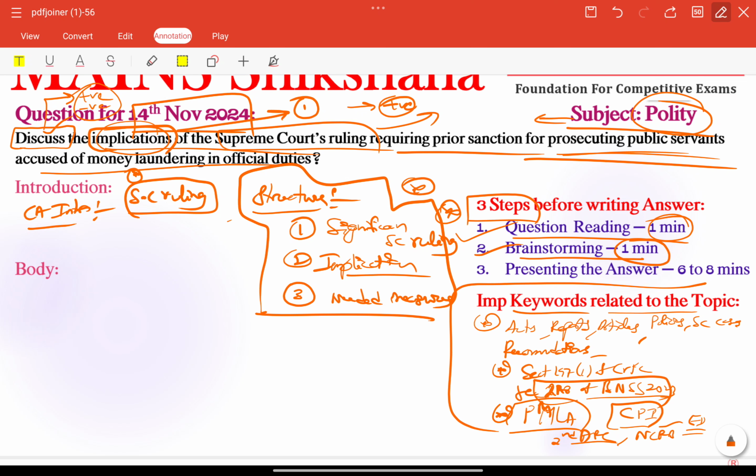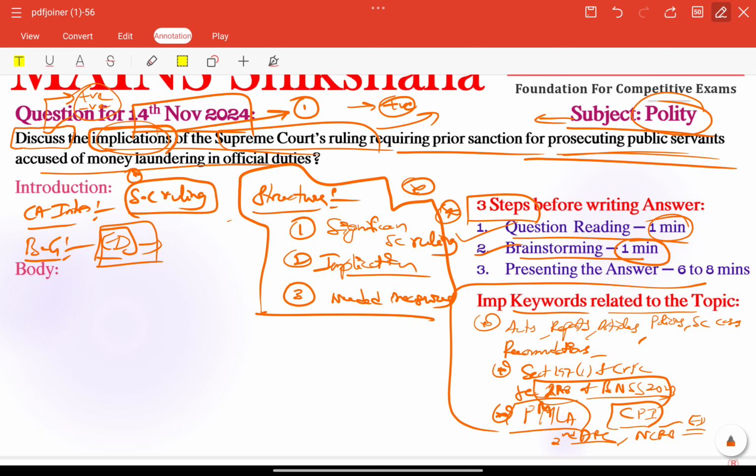Other than that, we need to give some background related to it. The Supreme Court dismissed a plea by the Enforcement Directorate, recently, which had challenged a High Court verdict that quashed the cognizance order on the agency's complaint against two IAS officers. That is the background case. So here we are dealing with the ED plea.